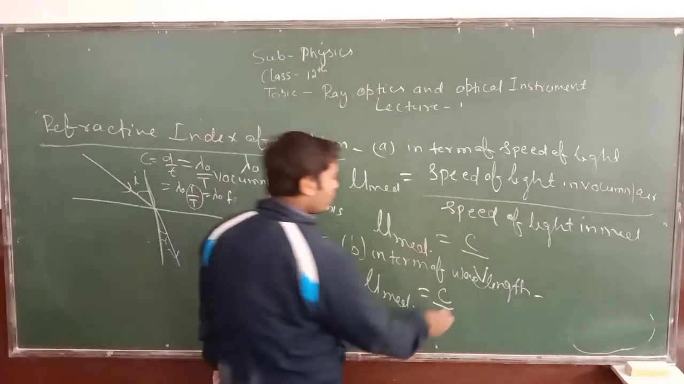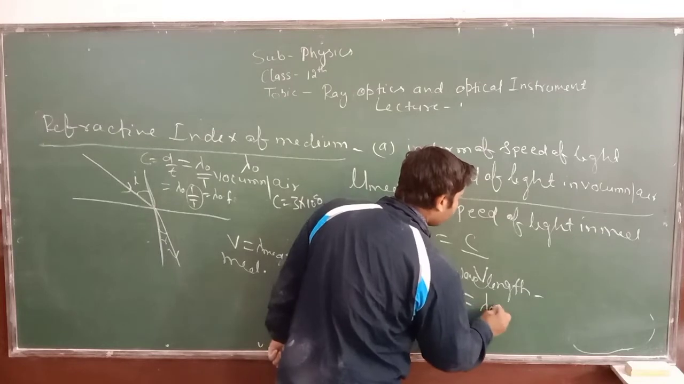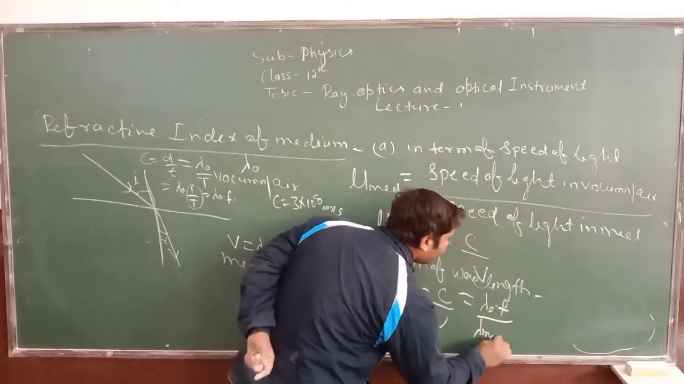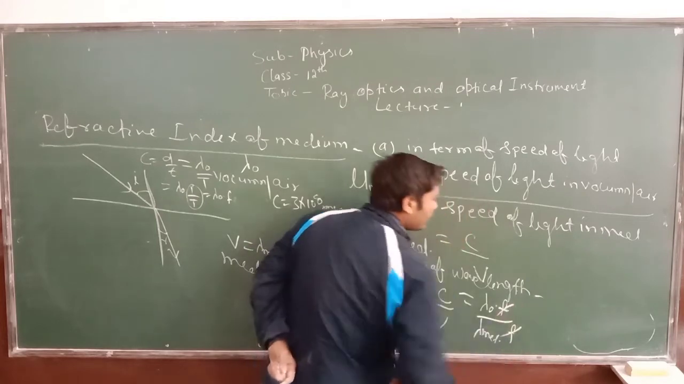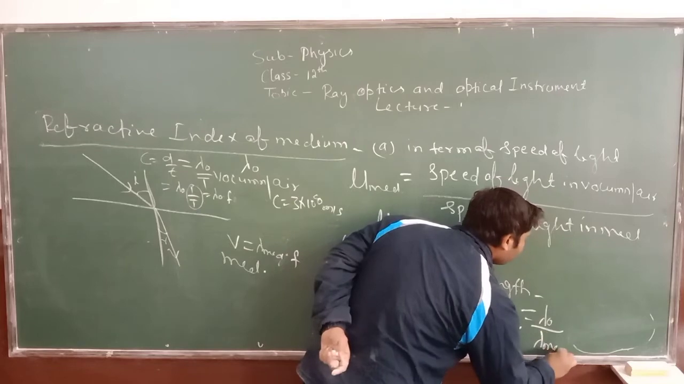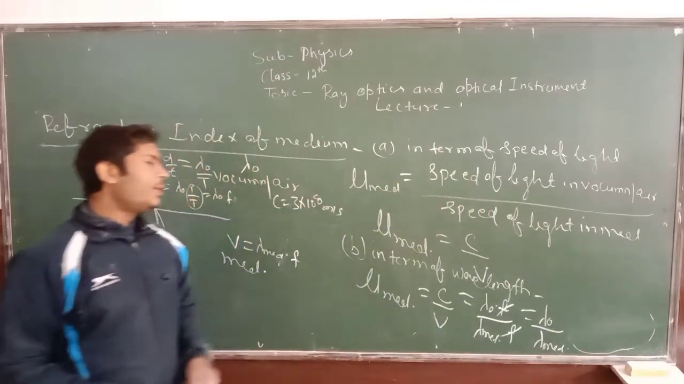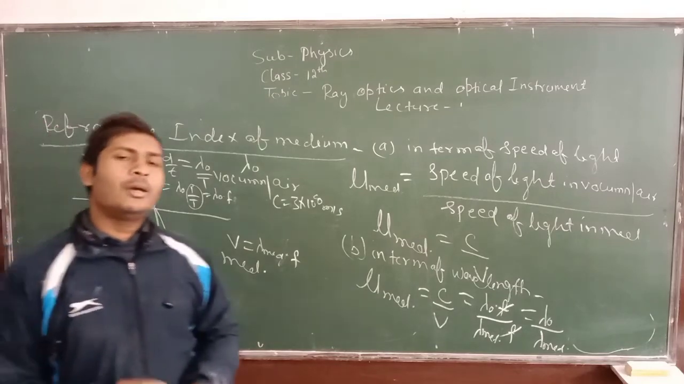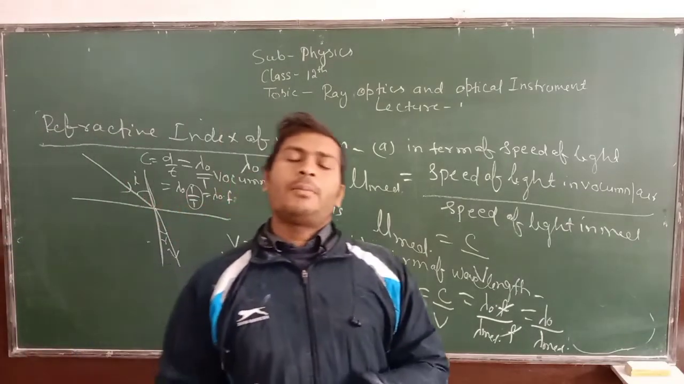The value of c is equal to lambda naught into frequency f, whereas the v is equal to lambda medium into frequency f. This will be cancelled out. So this will be lambda naught upon lambda medium. Means refractive index in terms of wavelength is lambda naught upon lambda medium. This is the refractive index of medium.